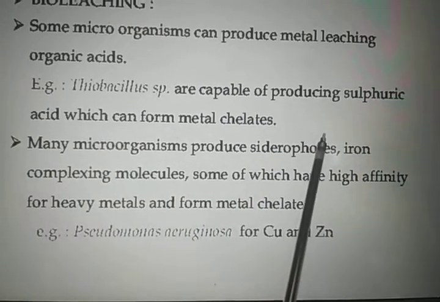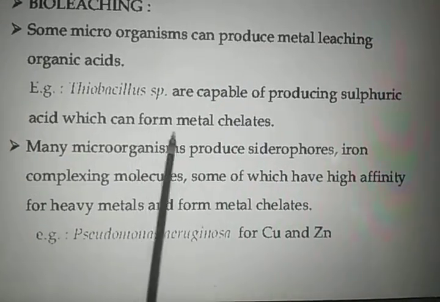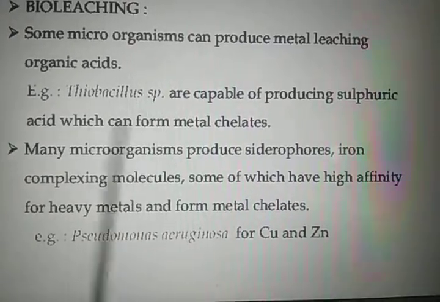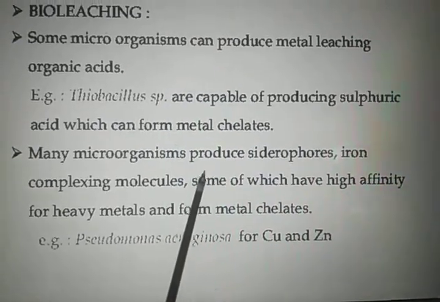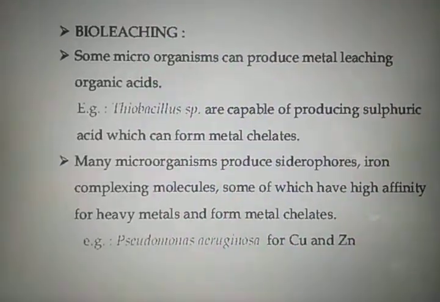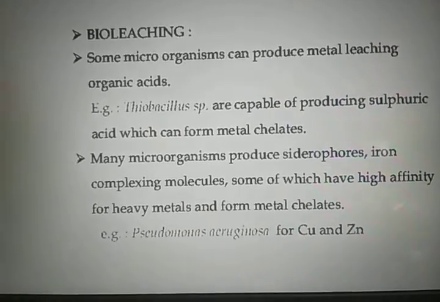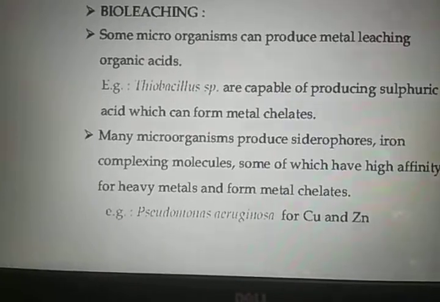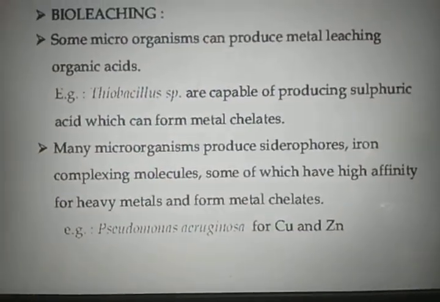They produce sulfuric acid which can form metal chelates. Many other microorganisms generally produce siderophores. Siderophores are iron chelating substances which enhance the mobility and reduce the bioavailability of the metals in the soil, and ultimately lead to their subsequent removal from the soil.